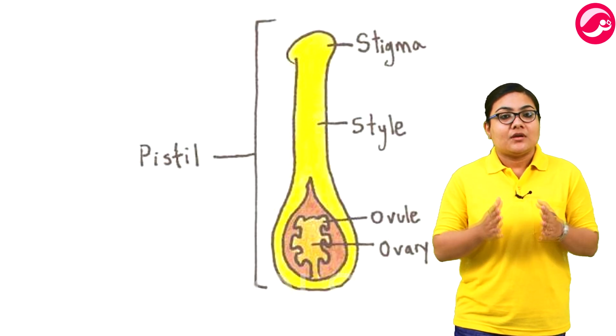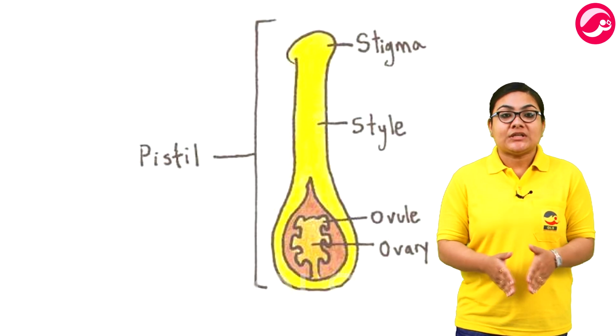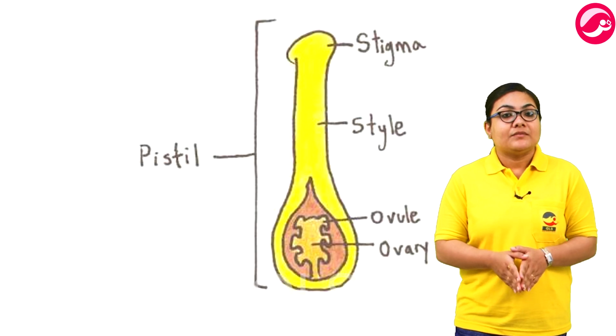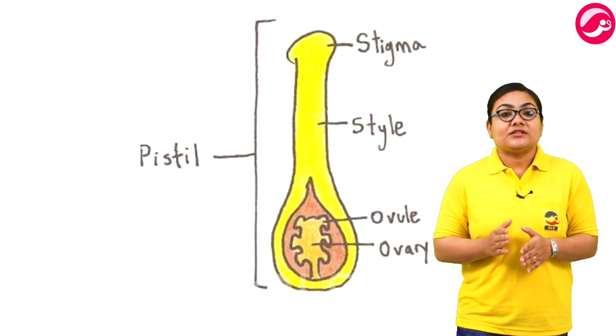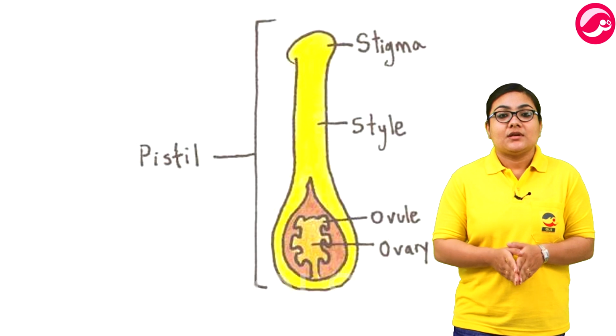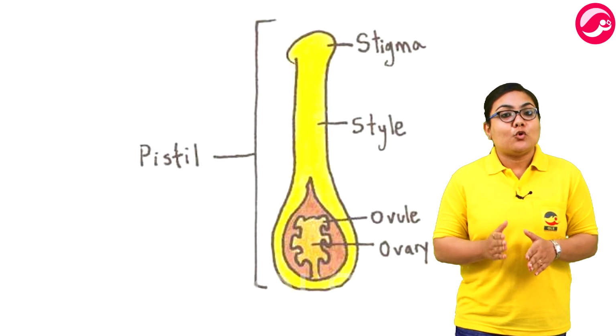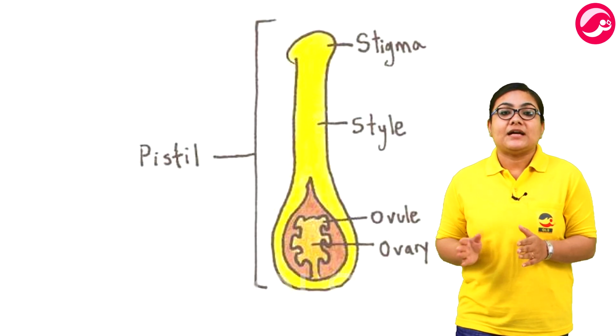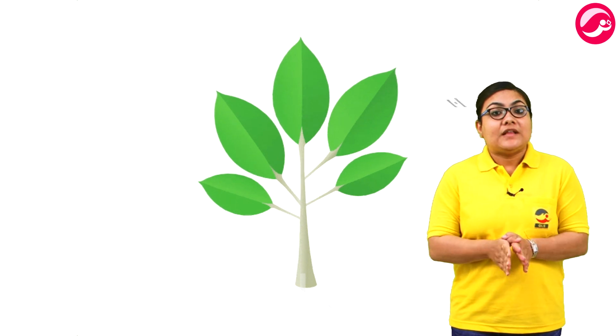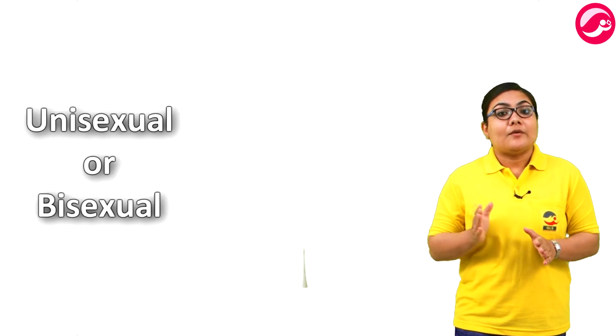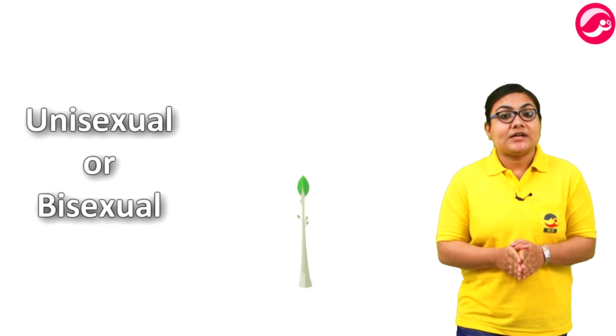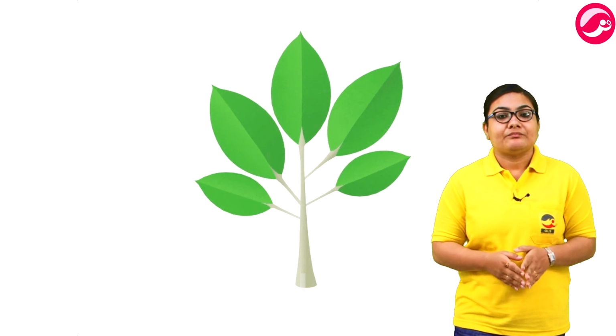Ovary is the large lobed structure at the base of the carpel. It contains female reproductive cells, that is ovules. The number and arrangement of ovules differ in different flowering plants. Flowers can be unisexual or bisexual based on the reproductive structures present in them.